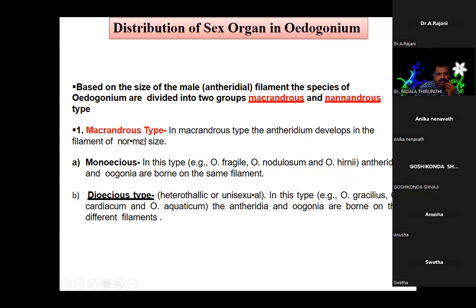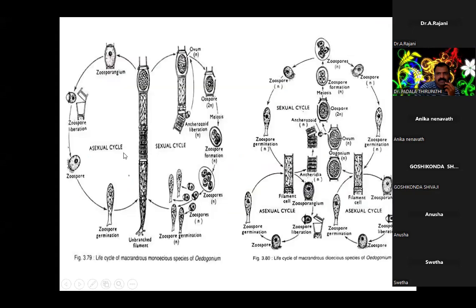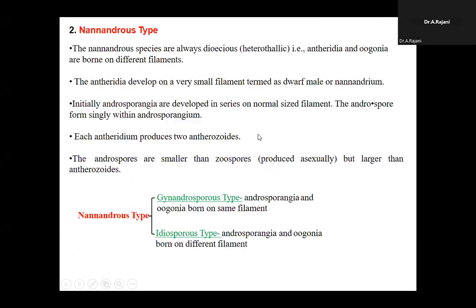Here, Macrandrous species are again divided into monoecious and dioecious forms. See, this is how it forms. Second, the Nannandrous species. Another very important species name is Nannandrous. The Nannandrous species are always dioecious. Here, monoecious is absent.